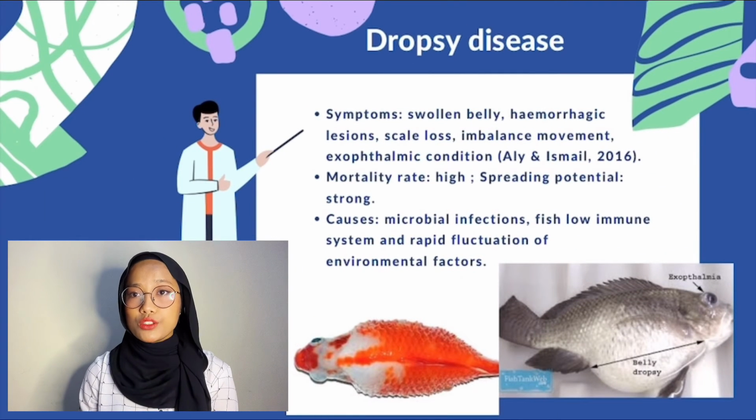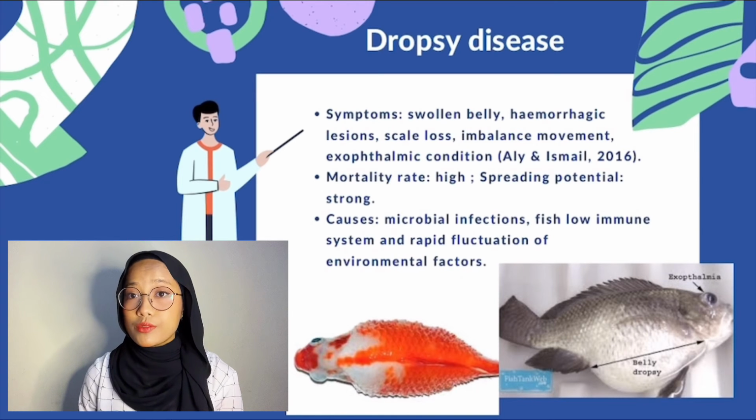Now, I will move on to dropsy disease. This disease can be identified by looking at the stated symptoms, which is swollen belly. For your information, this is the main sign of dropsy. The other symptoms are hemorrhagic lesion, scale loss, imbalanced movement, and exophthalmic condition, which can be seen in the picture from this slide. The mortality rate of this disease is high with strong spreading potential,